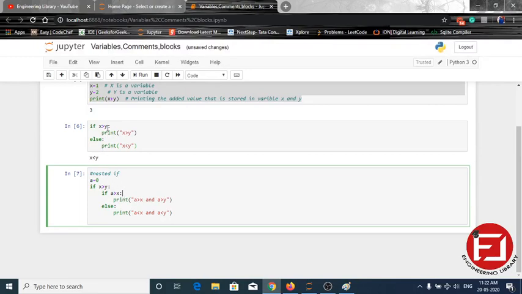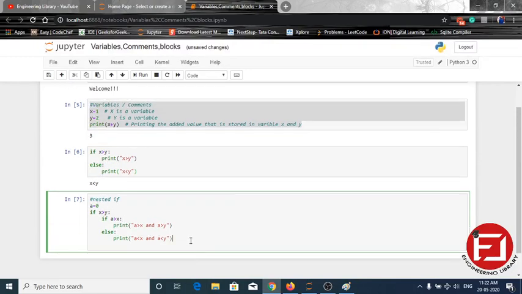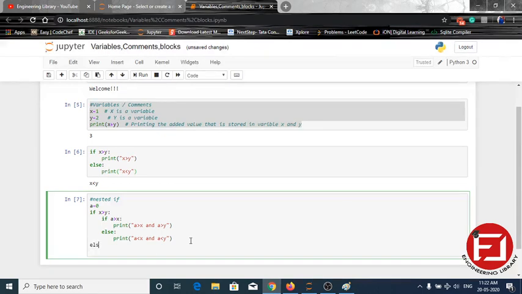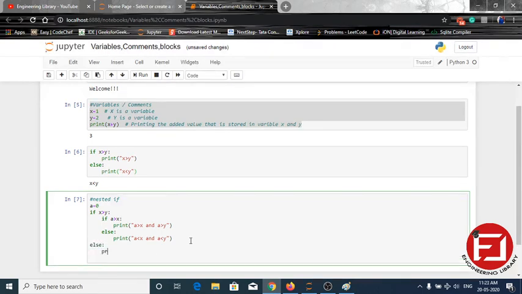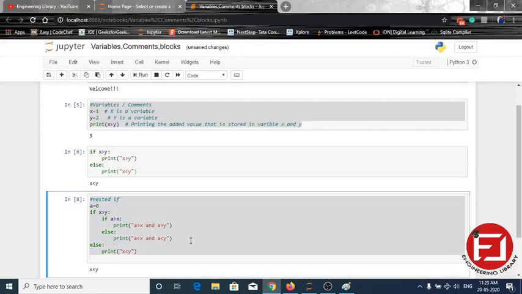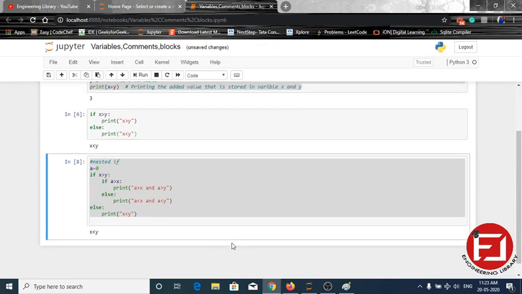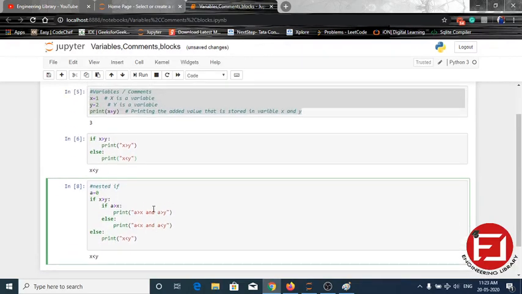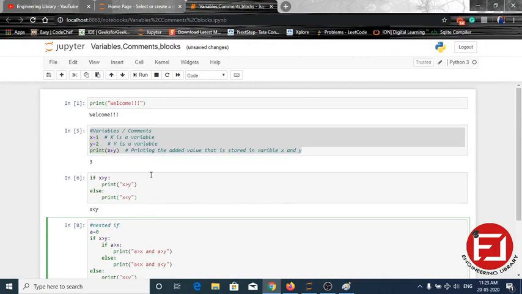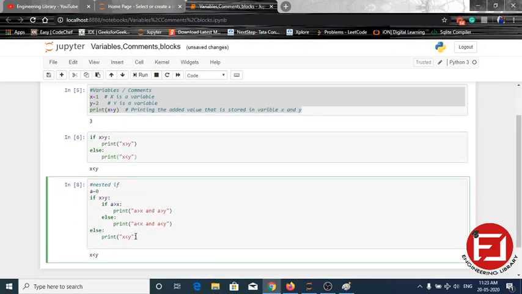since x is not greater than y, because x is 1, and we haven't written an else here, print "x is smaller than y", simple. Okay, now coming to the else part, a b, yes, a is also smaller.